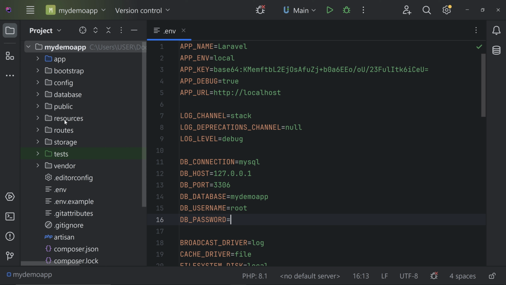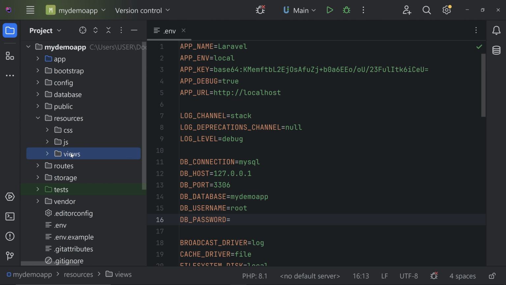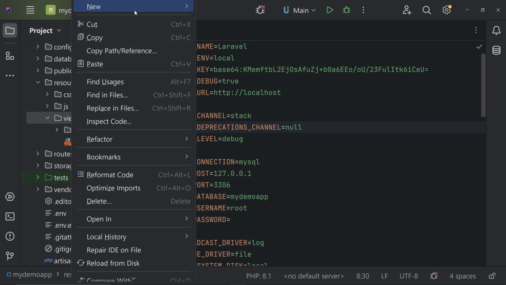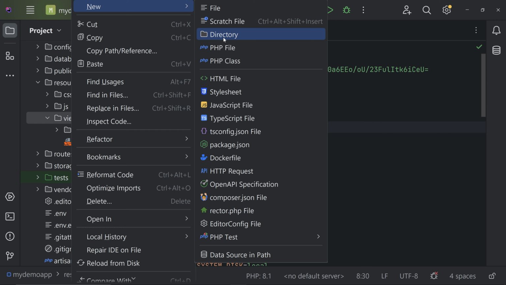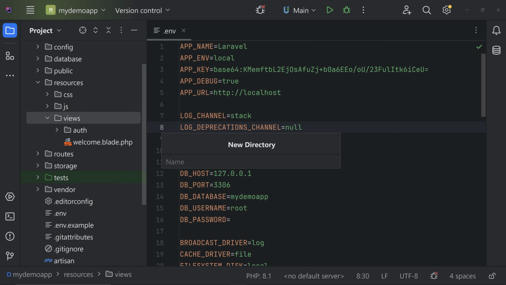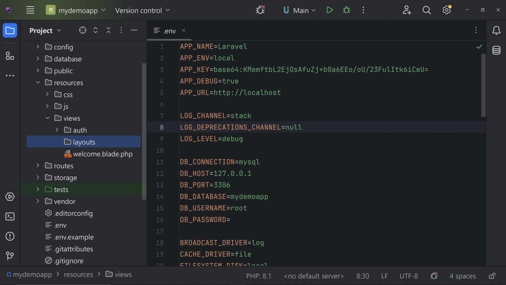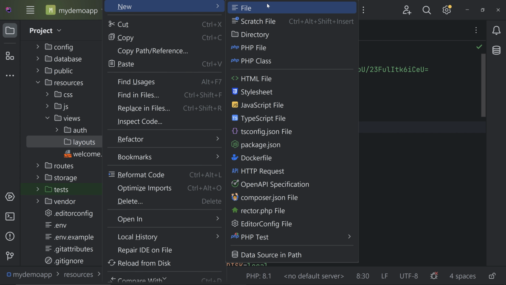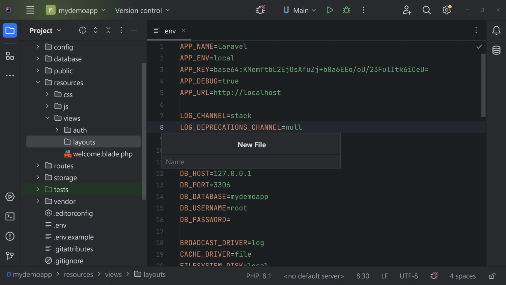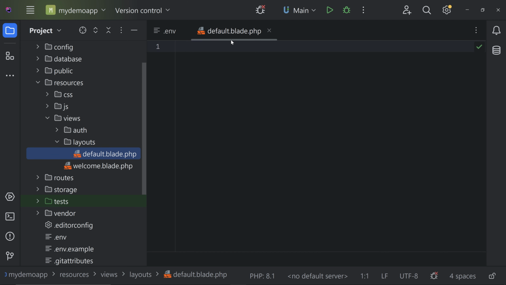So first of all, we can go to the resources folder. Inside the views, we can create a new folder. So go to new and let's create a new directory. Let's name it layouts. And inside the layouts, we can create a layout file. So let's create a file and let's name it something like default.blade.php. And inside this default.blade.php, we will be adding our layout.